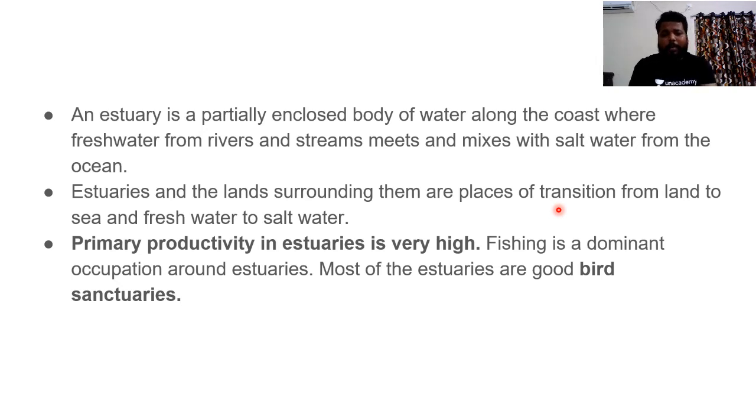So these estuaries which are present, they would be generally having the combination of fresh water and salt water presence. Do remember, highly important, estuaries have huge amount of ecological significance. The primary productivity which we generally study in the ecological pyramids, that primary productivity in these estuaries is very, very high. And fishing is the dominant occupation around estuaries. Most of the estuaries are good bird sanctuaries as well.